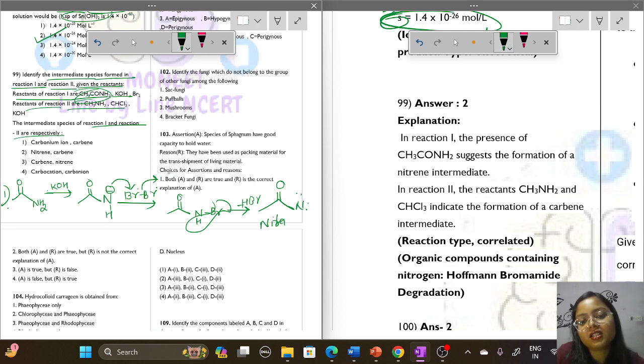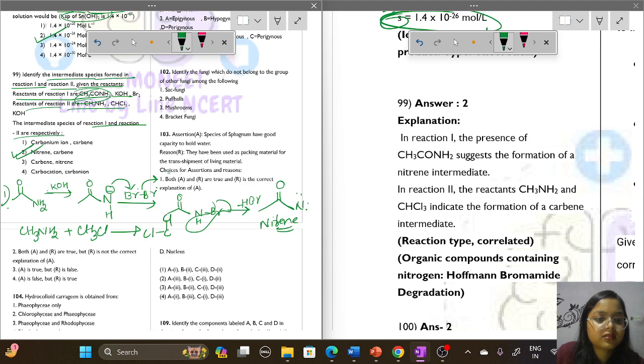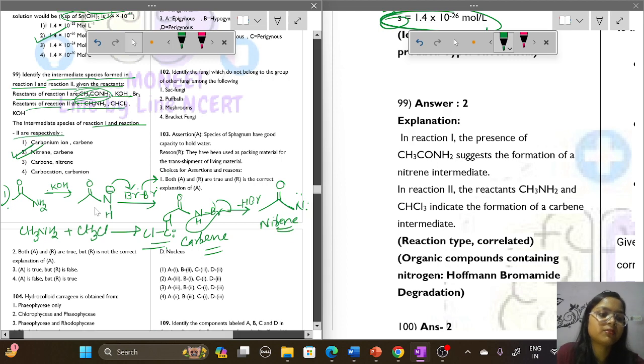It is nitrene. So nitrene is one of the intermediates formed. Option 2 only has it. For the second one, CH3NH2 and CH3Cl will react to form a carbene. So carbene is formed. Option number 2.